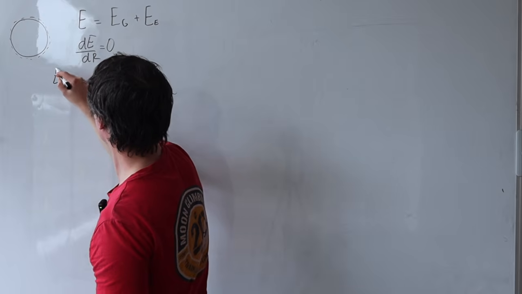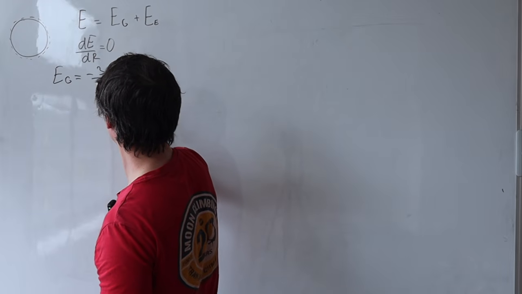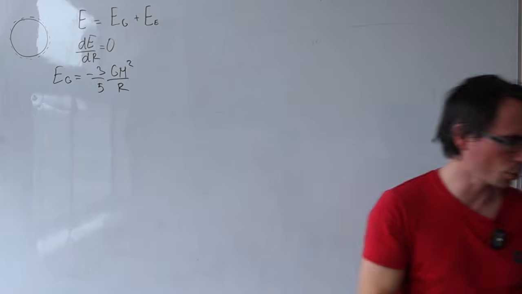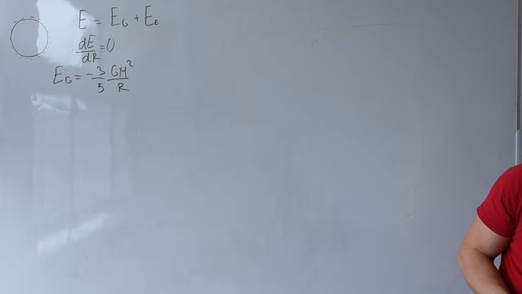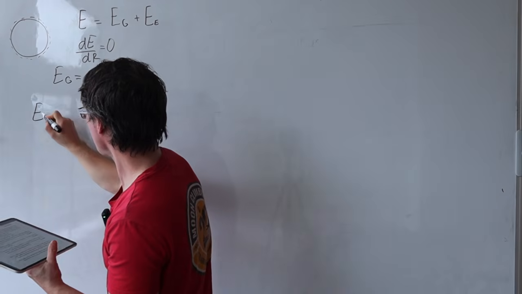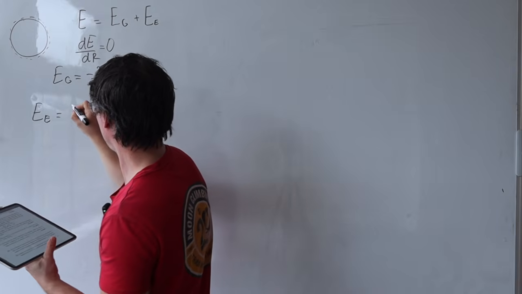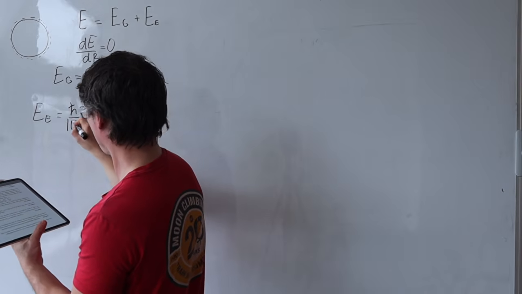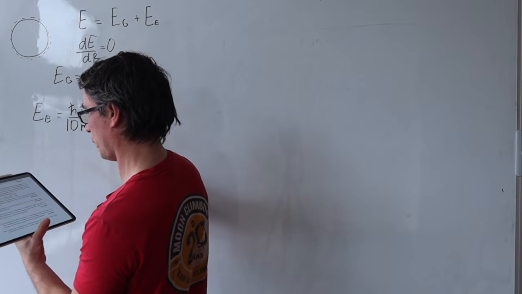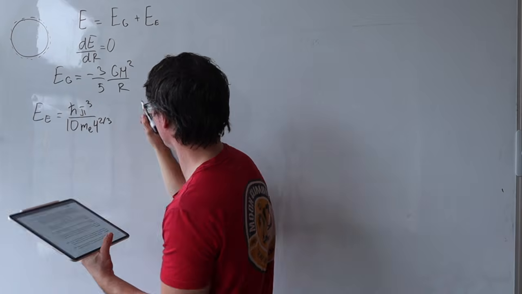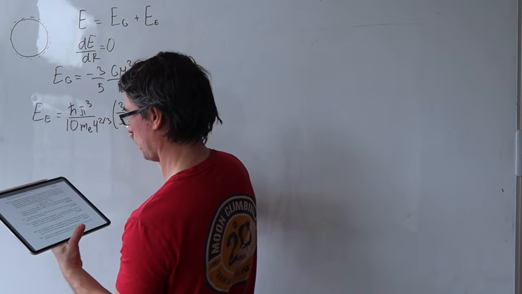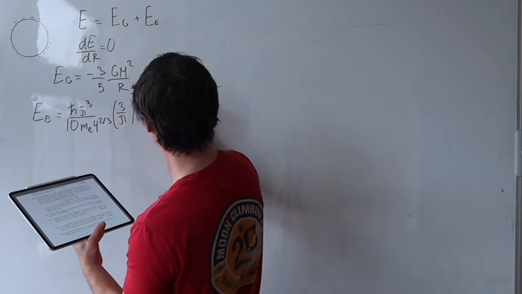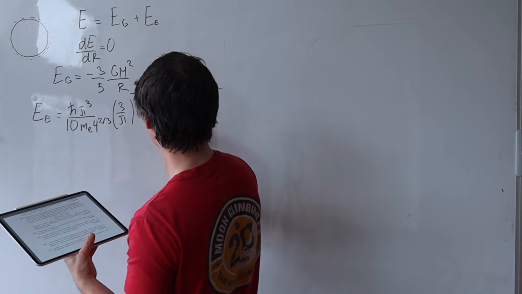Okay, the first thing to write down was that E_G was minus 3 over 5 G M squared over r. Let's just double check that. Minus 3 over 5 G M squared over r. E on the other hand is going to be given by this massive expression: h bar pi cubed over 10 m_e, 3 over pi to the 2/3. These are all constants, so I'm just going to call that C in a minute. Times N_e to the 5 over 3.